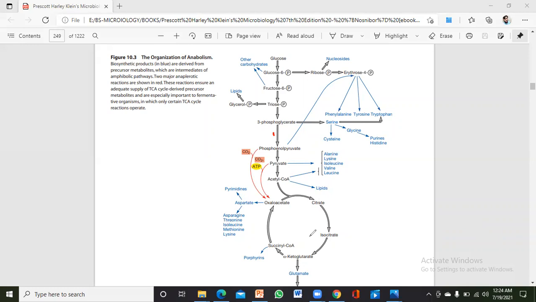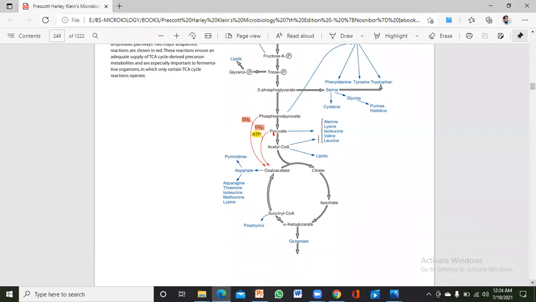If I scroll it down, you will easily understand it. If you count these blue words, there will be 20 amino acids. In this video, I will discuss the biochemistry and the chemical reactions, how pyruvate gives rise to alanine at the molecular level. This is just a diagram, but I will explain each and every amino acid, the 20 amino acids, with full biochemistry, and how these are formed from these precursor metabolites.